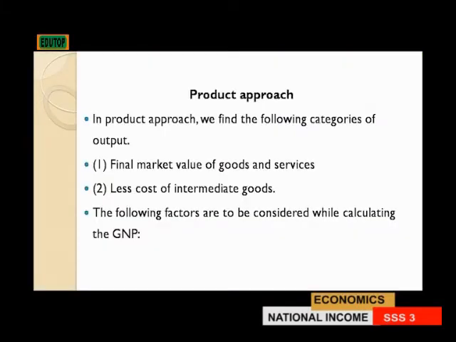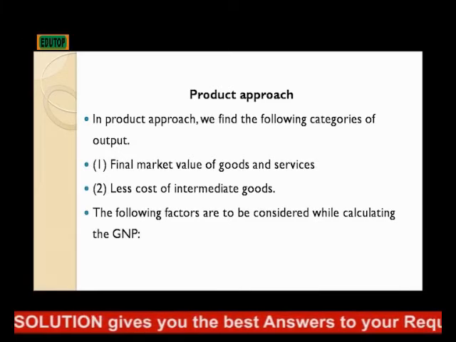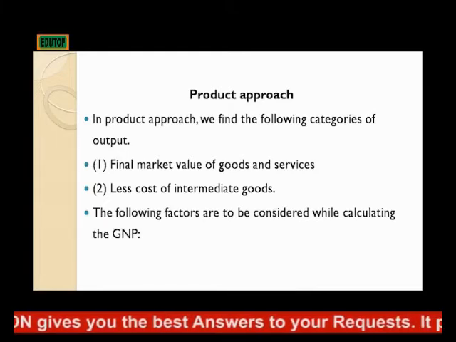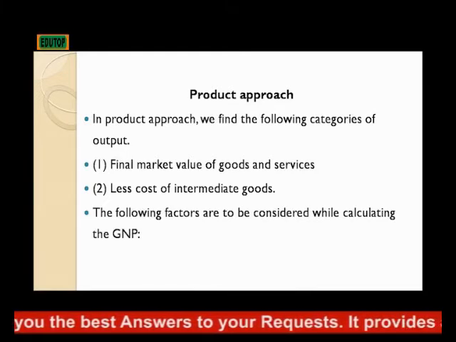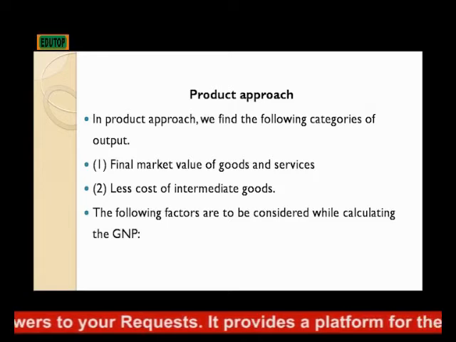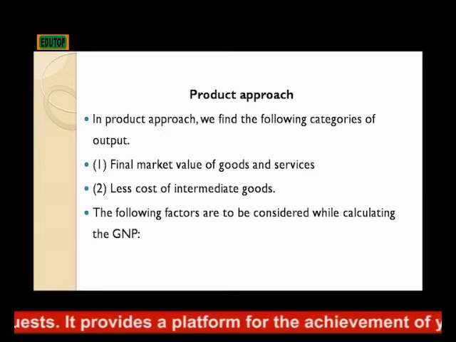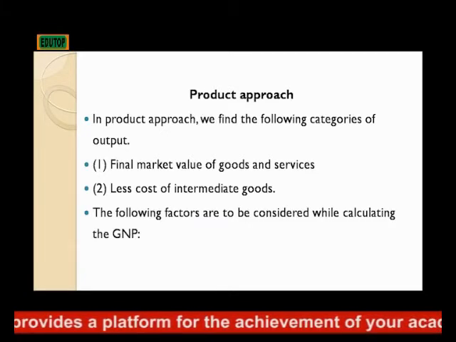And the last approach is the product approach. In the product approach, we find the following categories of output. That is, we want to calculate the gross national product using the goods and services produced and rendered in a particular country over that period of time. One, we have the final market value of goods and services.